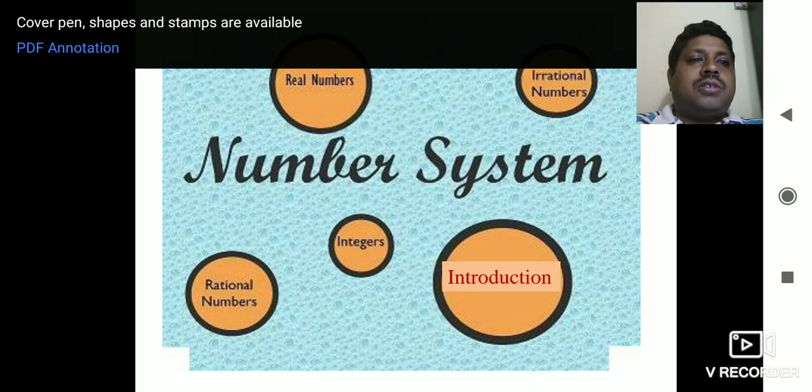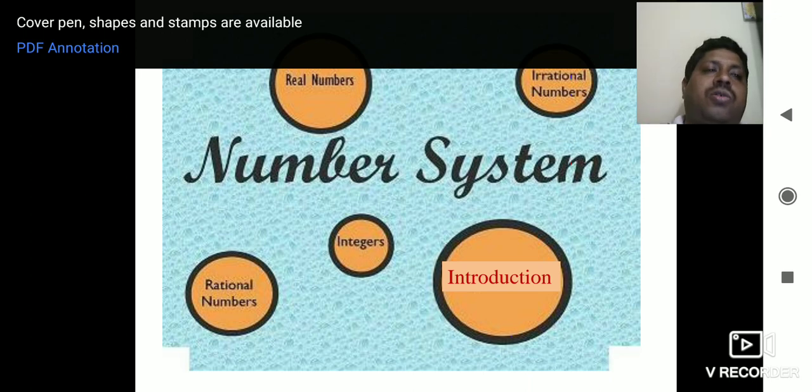Children, for ninth standard, I am going to present the chapter Number System. In this chapter, you're going to learn some basic numbers, and we recall what type of numbers we read in class 8.